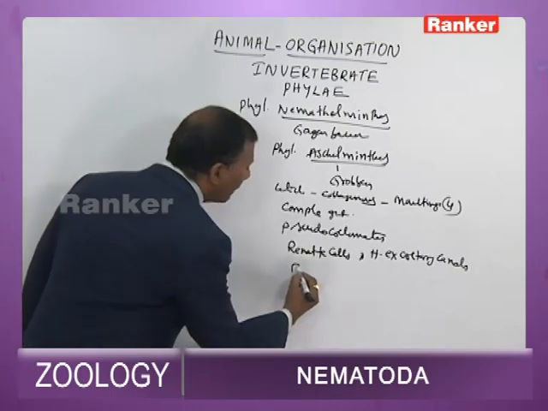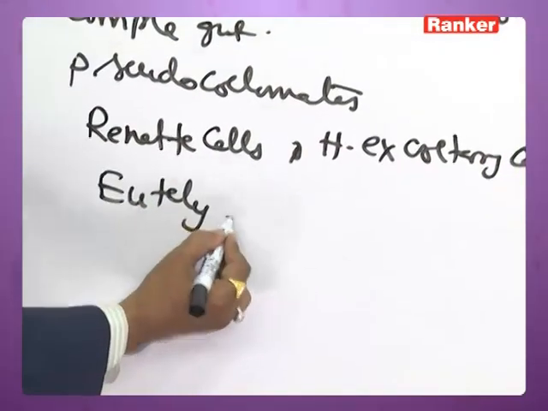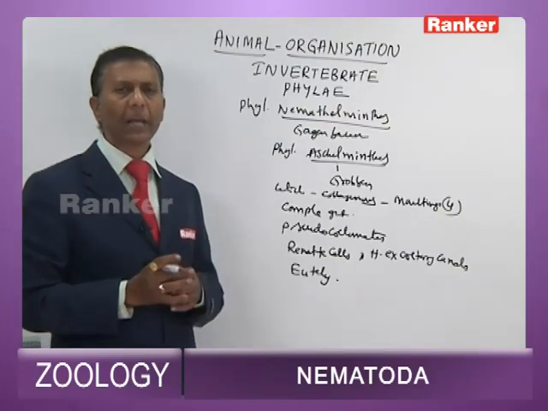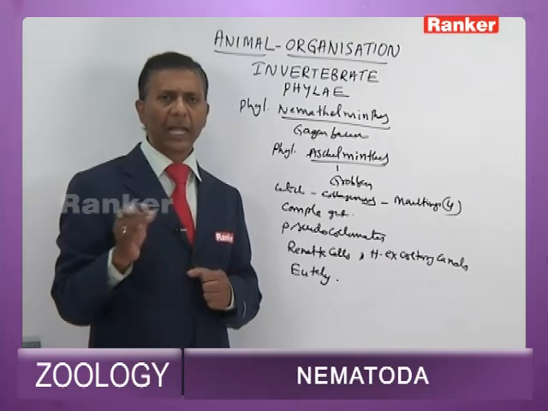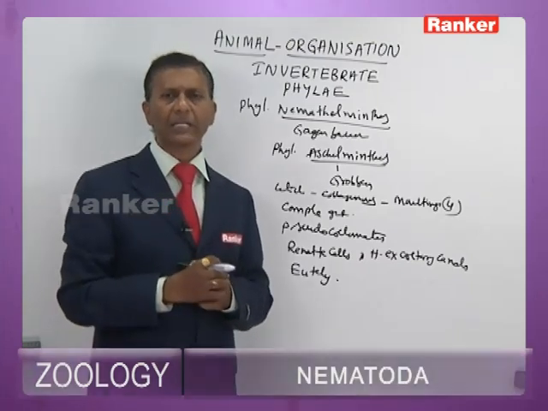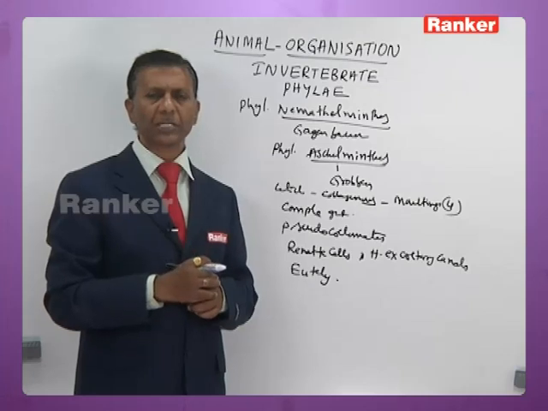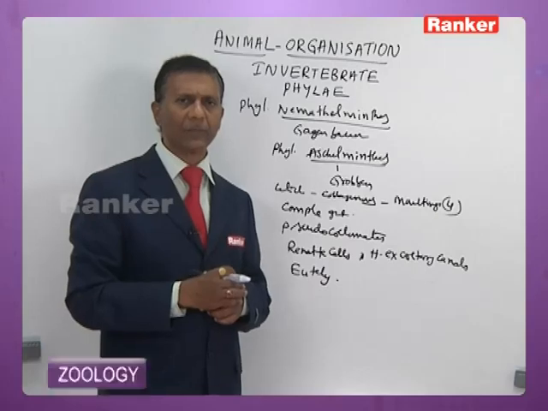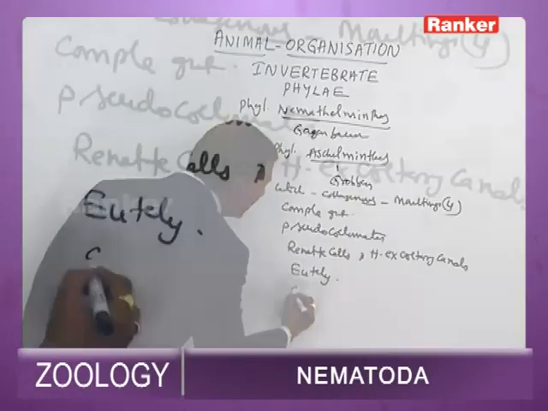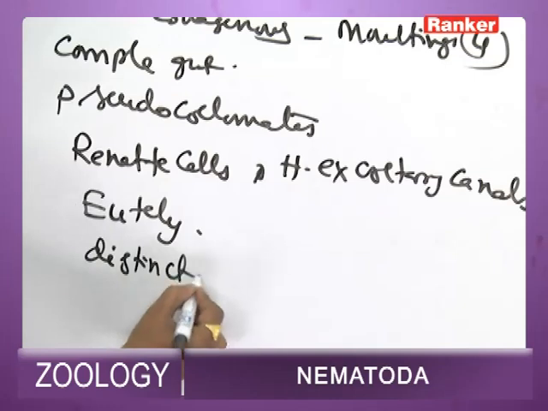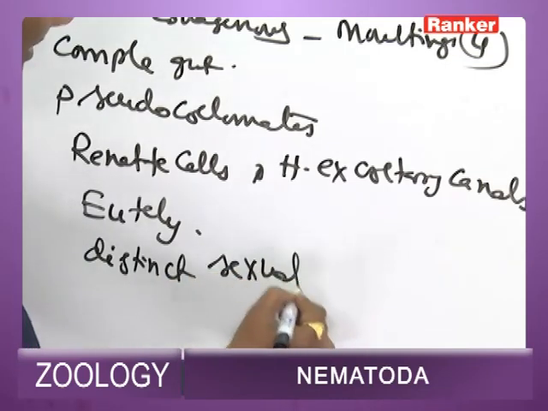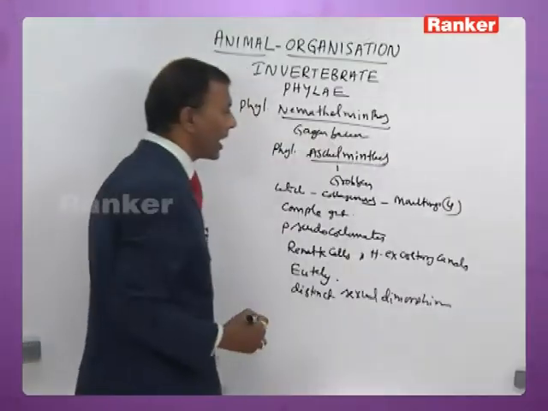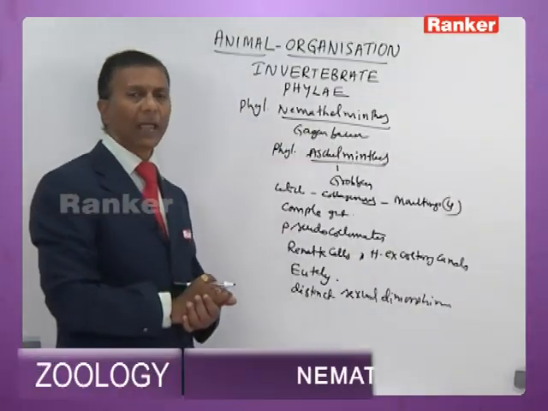And they exhibit a unique phenomenon called eutely. All Nemathelminthes exhibit eutely, where the number of cells in each organ of a particular species remains constant till they attain adulthood, except the gonads. Then they are all unisexual with a distinct sexual dimorphism.